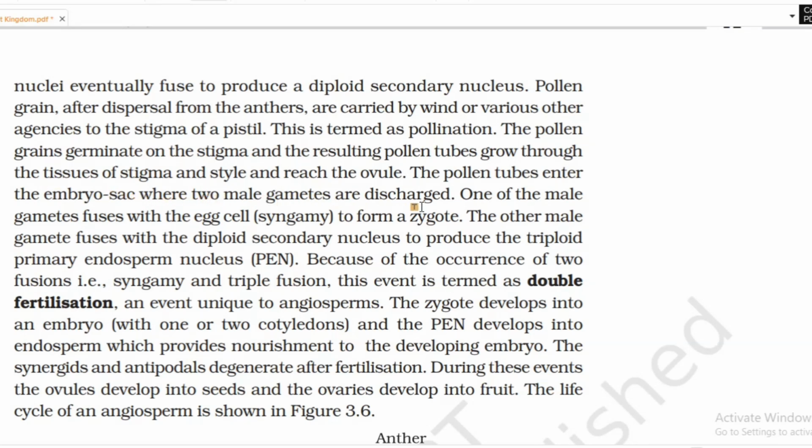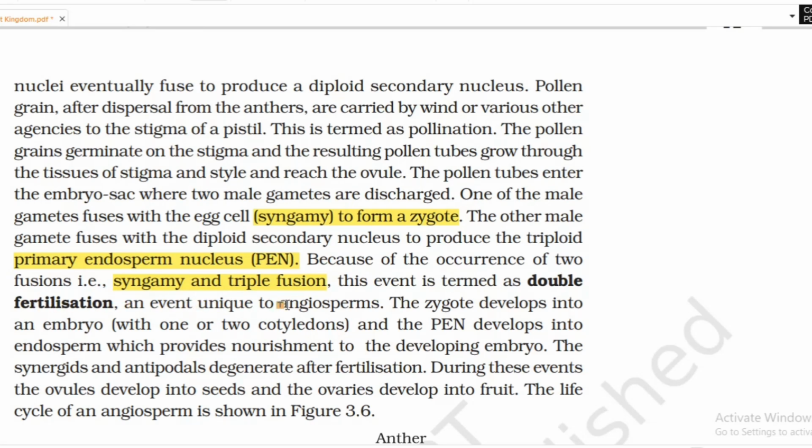One of the male gametes fuses with the egg cell, known as syngamy, to form the zygote. The other male gamete fuses with the diploid secondary nucleus to produce the triploid primary endosperm nucleus, called PEN. Because of the occurrence of the 2 fusions, syngamy and triple fusion, this event is termed double fertilization.